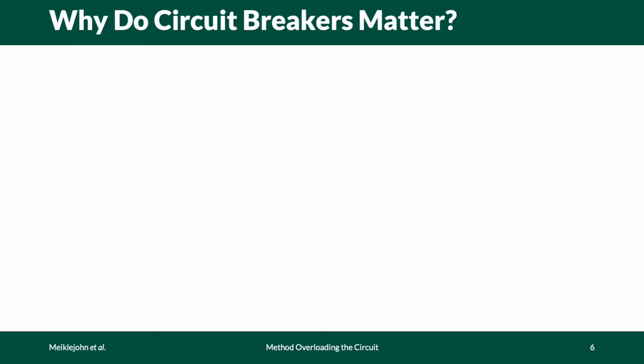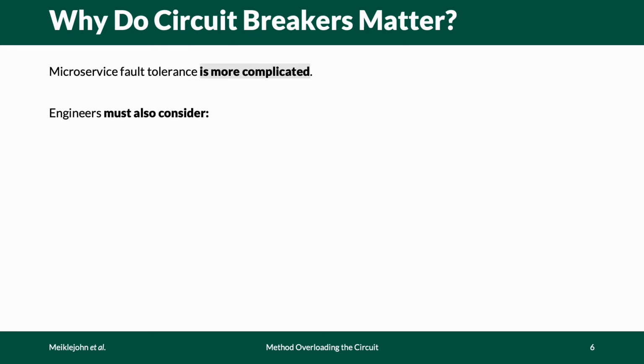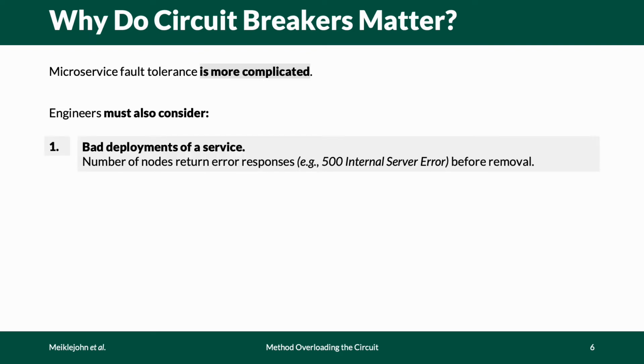So why are circuit breakers important? Circuit breakers are important because microservice fault tolerance is more complicated and more nuanced than the fault tolerance commonly seen with distributed databases or other distributed systems. For example, in addition to simple crash failures and message omission, which are taken care of by the underlying RPC frameworks and cluster management, developers must also consider the following.